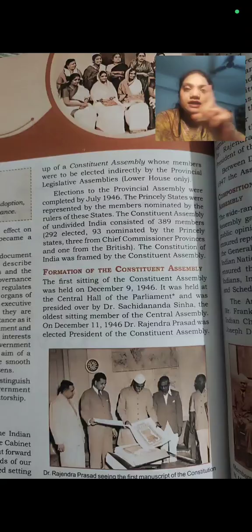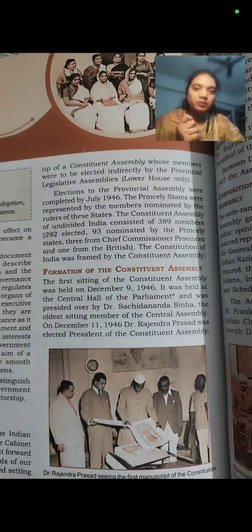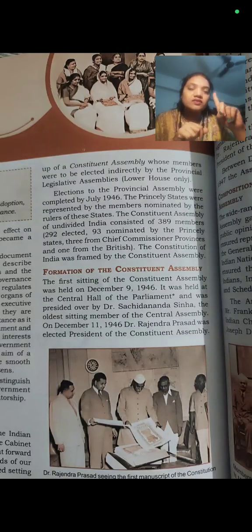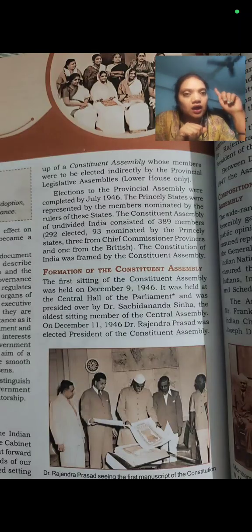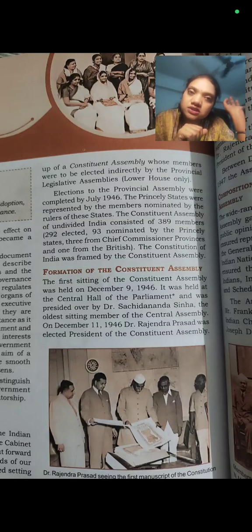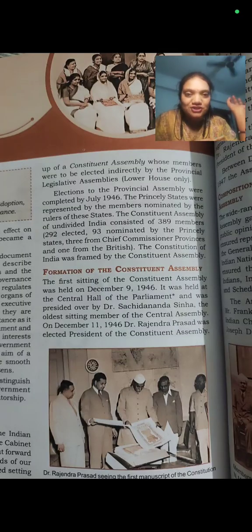One thing you have to remember about this particular meeting is just one name. I'm trying to make things easier for you. Remember just one name, Dr. Sachidanand Sinha. Dr. Sachidanand Sinha was elected as the president for that particular day.